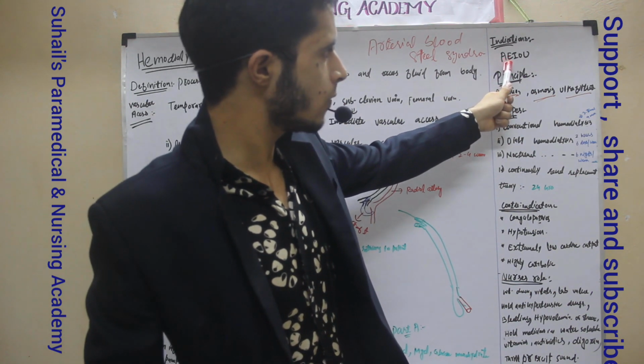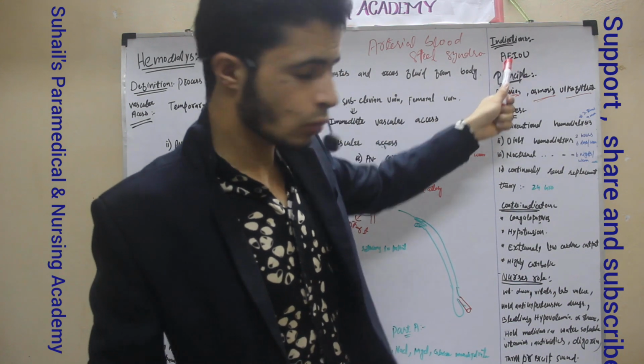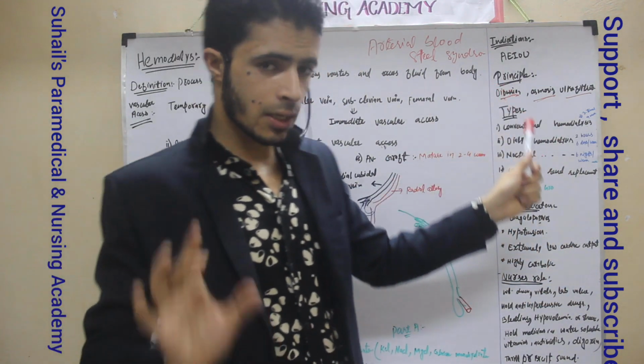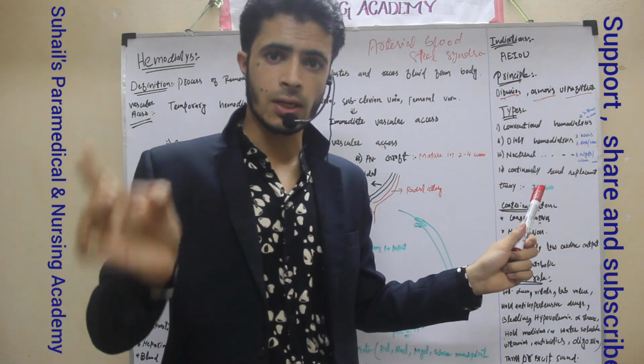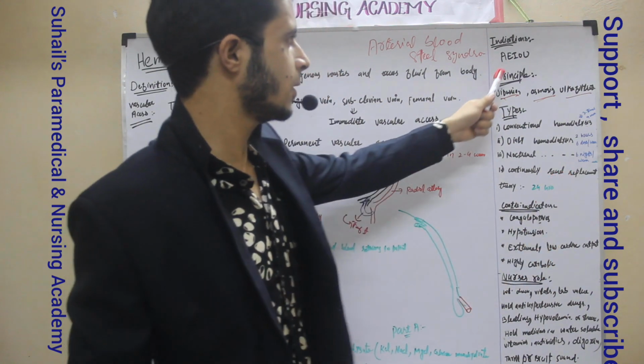So high electrolytes will be in the blood. A means acidosis will be there. That is acidosis. So what is acidosis? I will explain in the ongoing lectures. I will explain what is respiratory acidosis, what is respiratory alkalosis, what is metabolic acidosis, what is metabolic alkalosis. That will also be explained in the ongoing lectures.